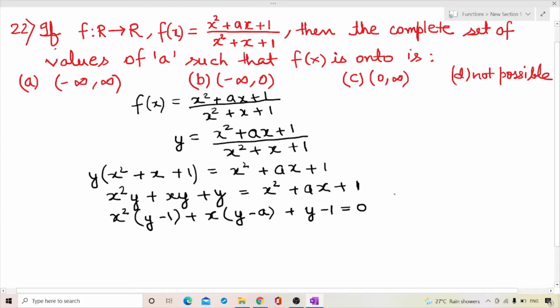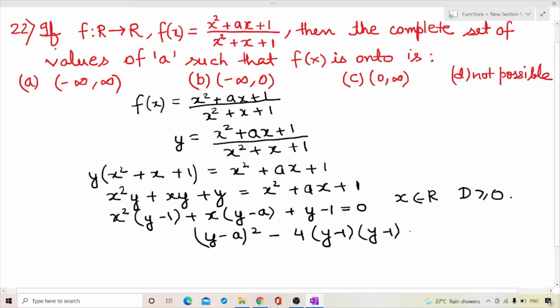Now the domain is R, that is x belongs to R. So D must be greater than or equal to 0. So D is (y - a) whole squared - 4(y - 1)(y - 1) greater than or equal to 0.